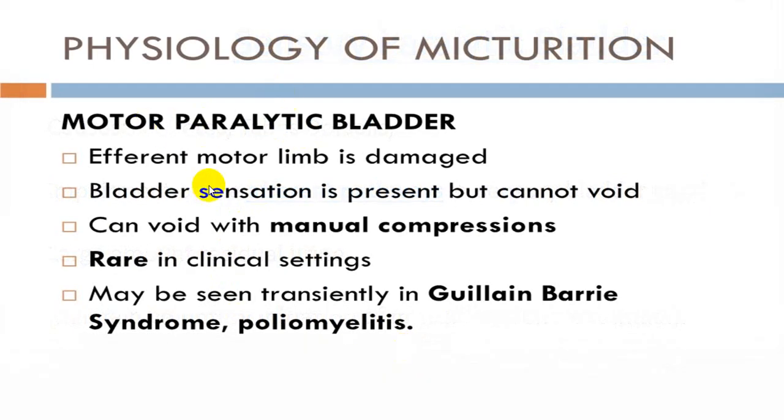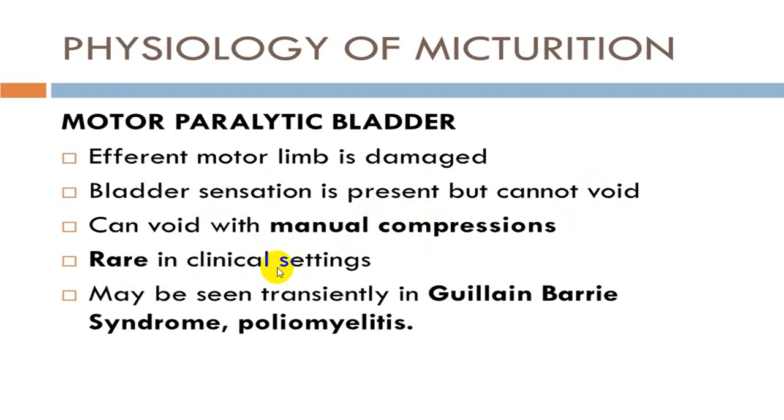While motor paralytic is not very common, but whenever you get damage to the anterior horn cell, like in case of Guillain-Barré, poliomyelitis, you will have bladder sensation preserved, but cannot void voluntarily. Hence, the person will require manual compression like Credé maneuver.